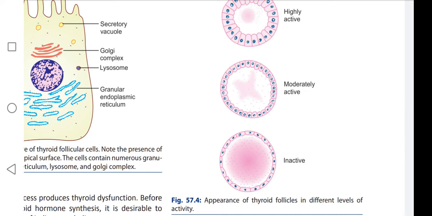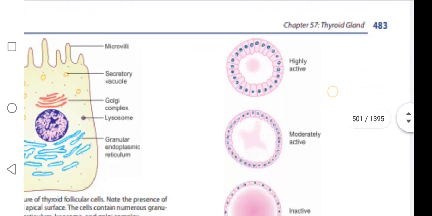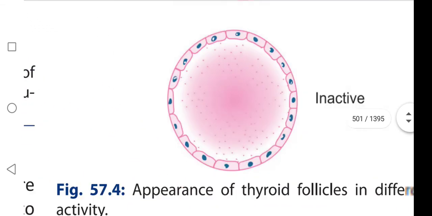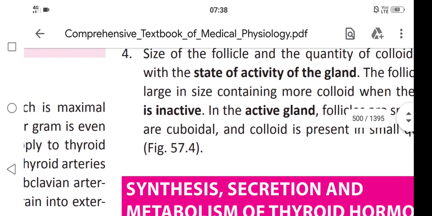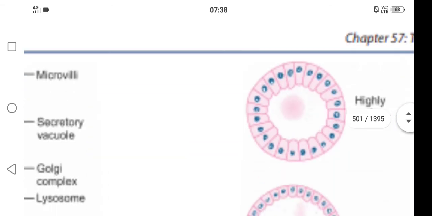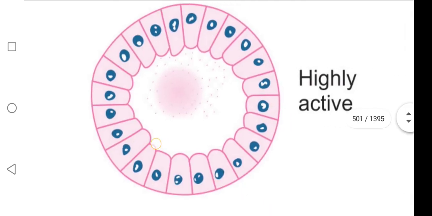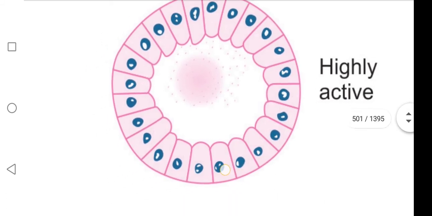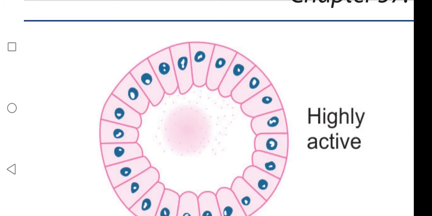In which state are the epithelial cells cuboidal in shape? In active state, the epithelial cells that surround the follicles are cuboidal in shape. You observe here, in active state, the colloid present is in small quantity.